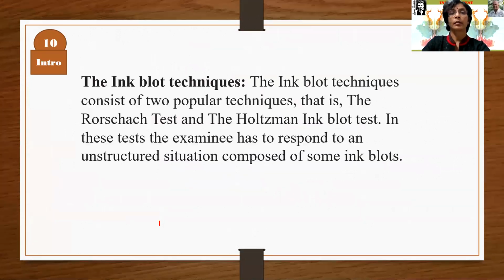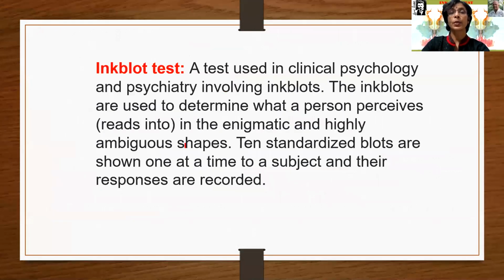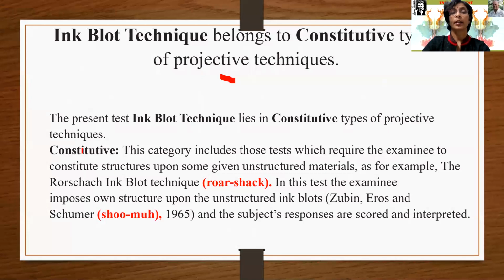So we have to see now: here we have used the constitutive. We apply it in the ink blot. For the ink blot technique, we use the constitutive one, which is derived from the projective technique.